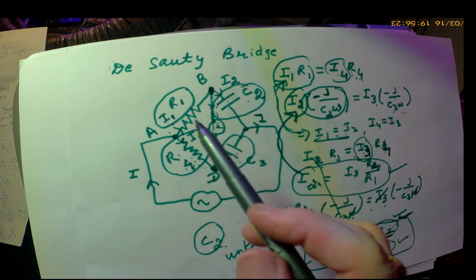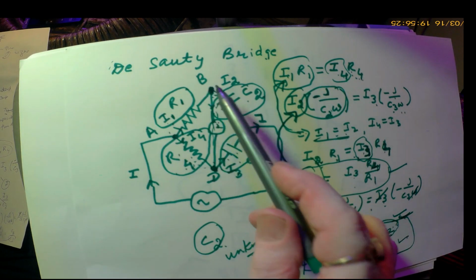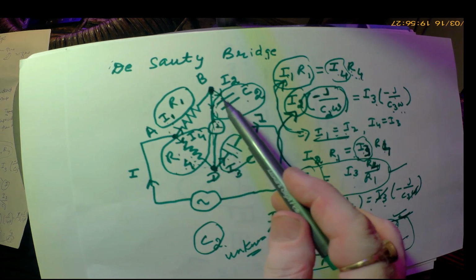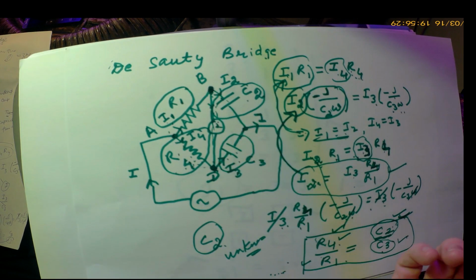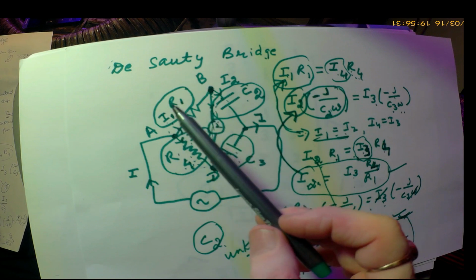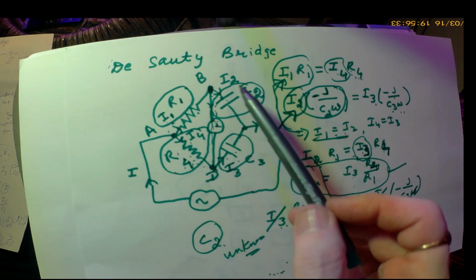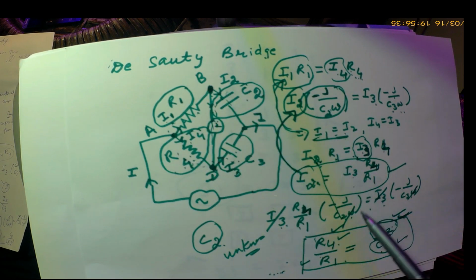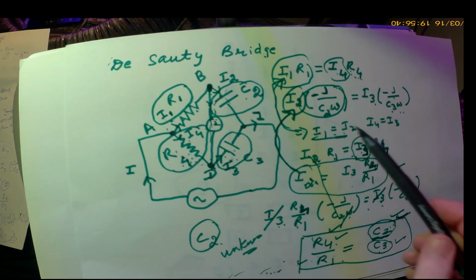Very simple. Bridge balance means they are at the same potential, no current will flow. Then this potential will be equal to this one, and from here you find the required relation. Okay, thank you.